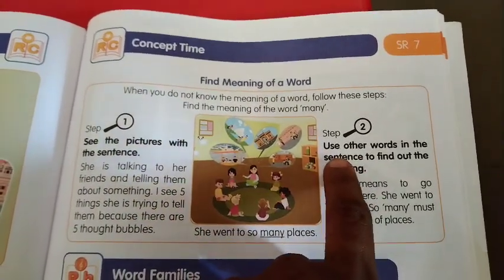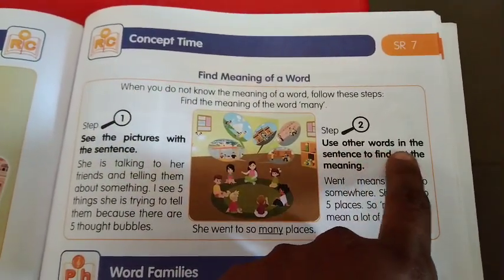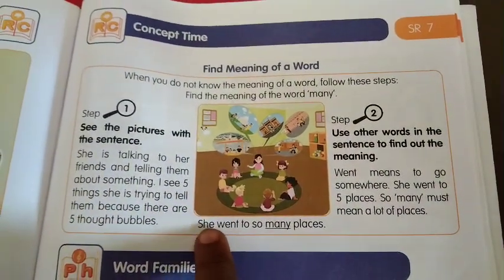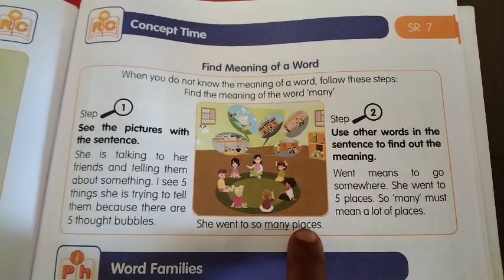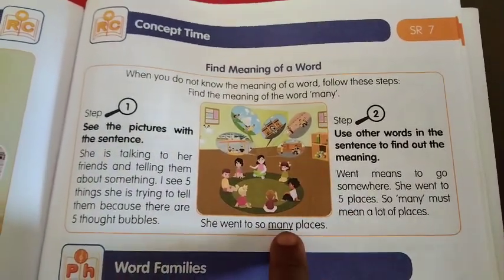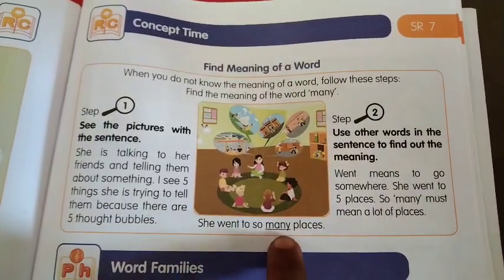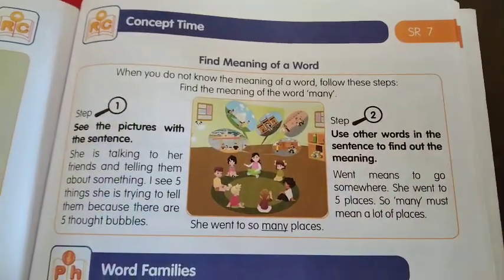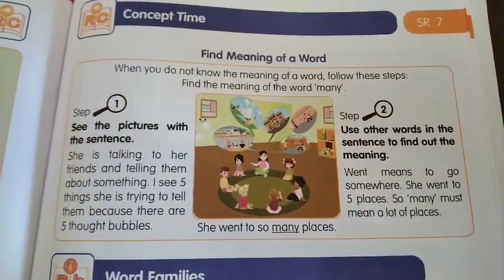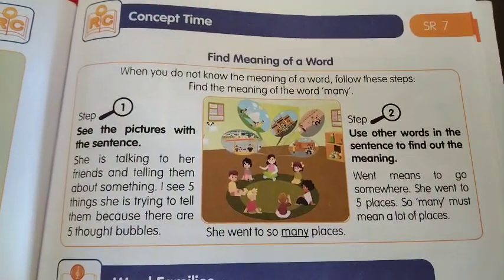Step 2: Use other words in the sentence to find the meaning, right? She went to so many places, right? It means 5 places, right? So they put many. So you have to follow these 2 steps to find the meaning of a word, okay? Yes, let us see another story.